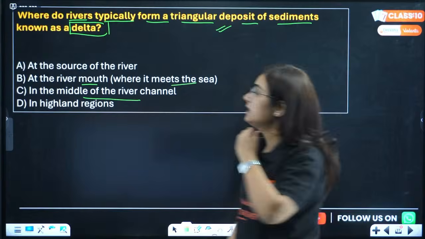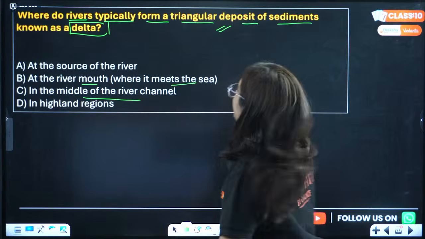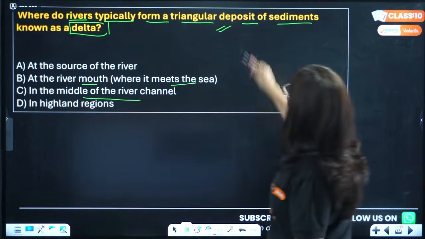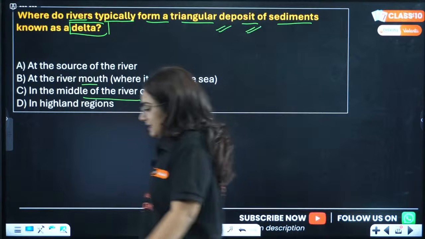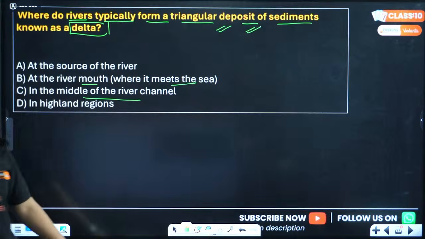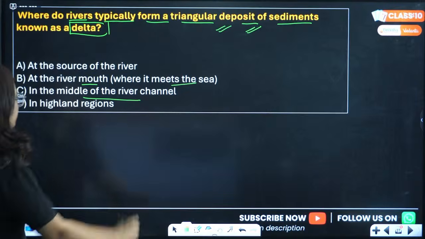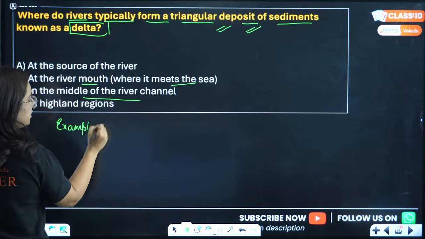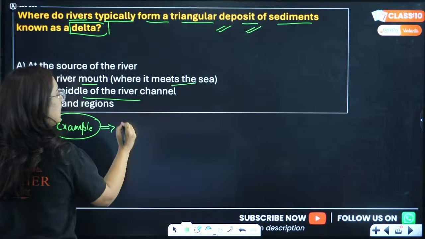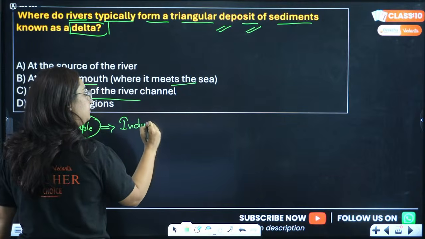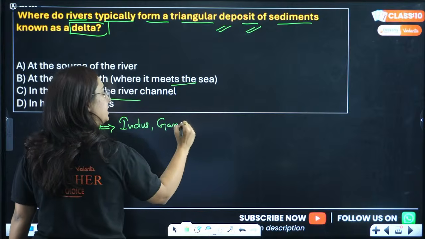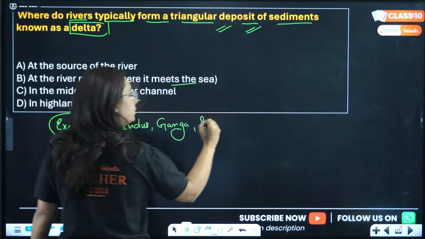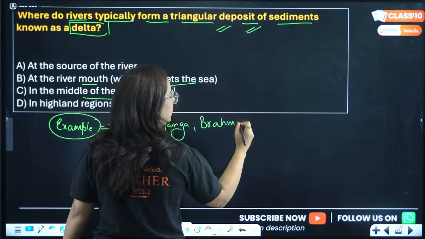Tell me, where do rivers typically form a triangular deposit of sediments known as a delta? I will give you an example to understand this very nicely, about the great rivers of India: Indus, Ganga and Brahmaputra.